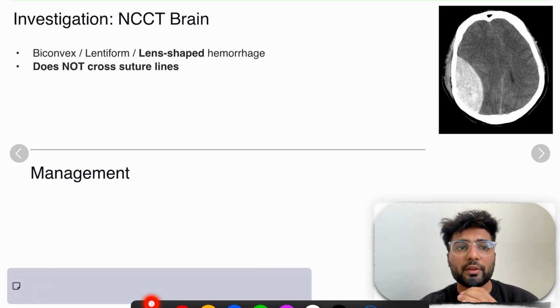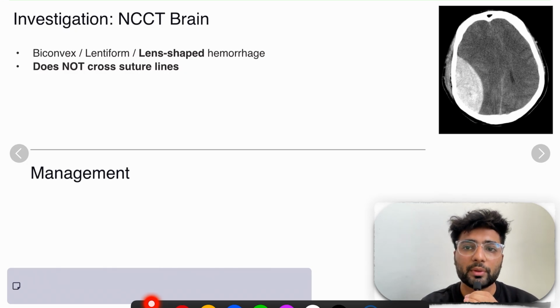So now what are the investigations? The first investigation is NCCT of the brain. I explained to you it has a lens-shaped appearance. Why? Because it's arterial bleeding and it does not cross the suture. So in CT we see a lens-shaped hemorrhage, a biconvex or lentiform hemorrhage.